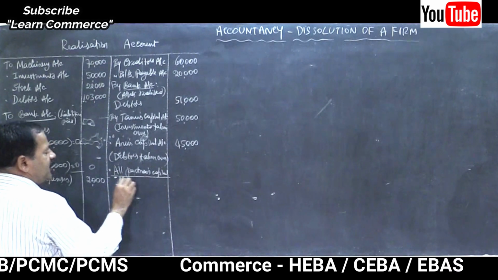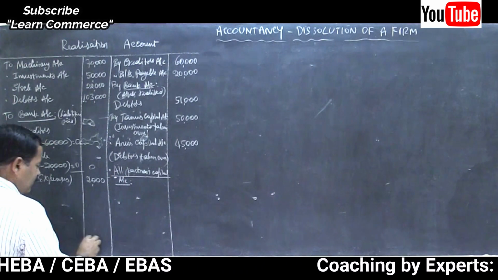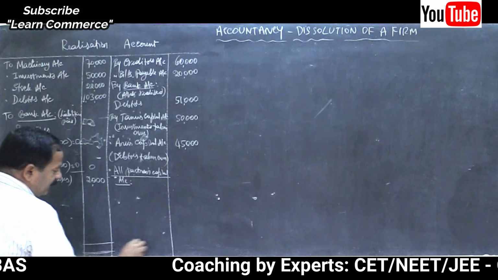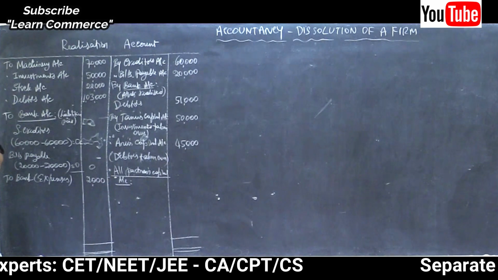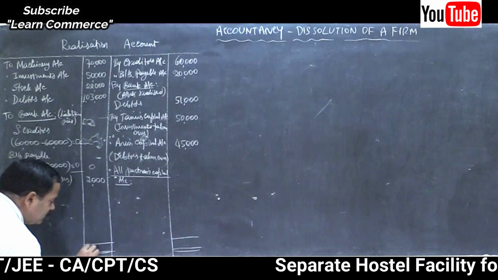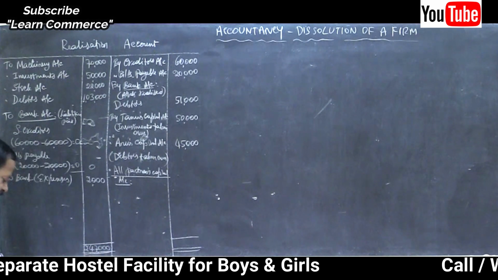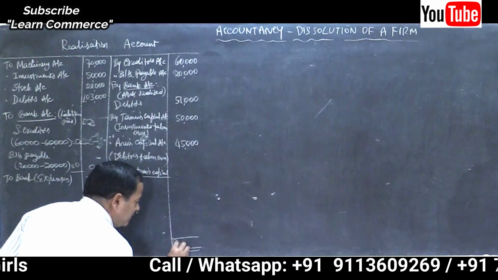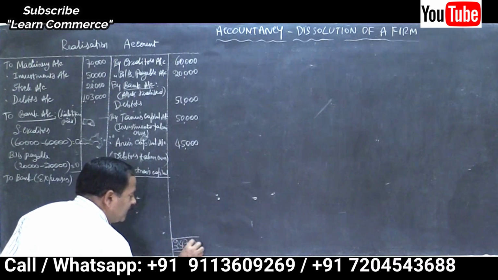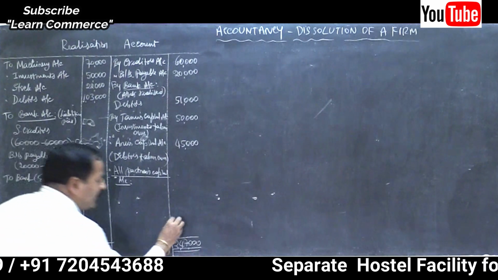All partners capital account, that is, there is a loss. See, debit side total is greater than the credit side, so there is a loss. 2,47,000 is the total of the debit side. Then write the same total on the other side, 2,47,000. There is a difference of 21,000.